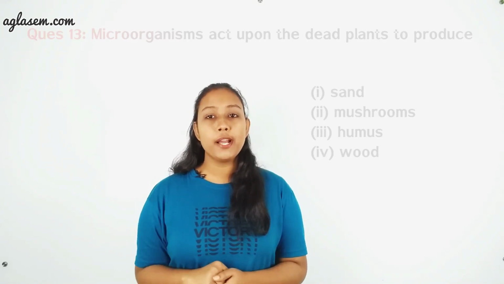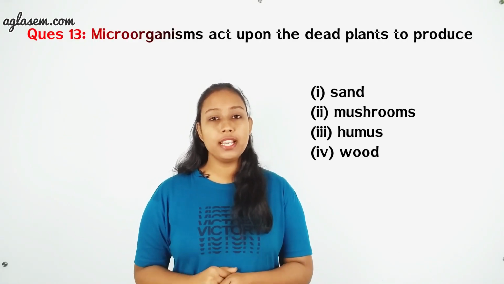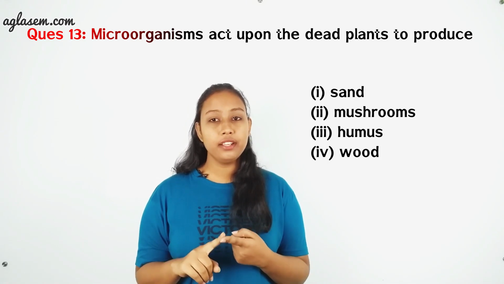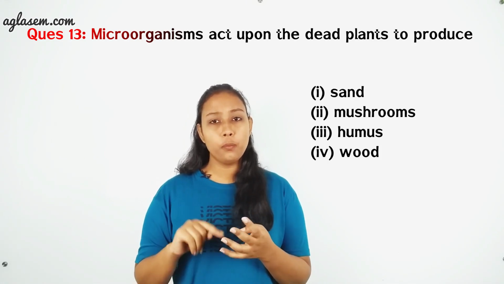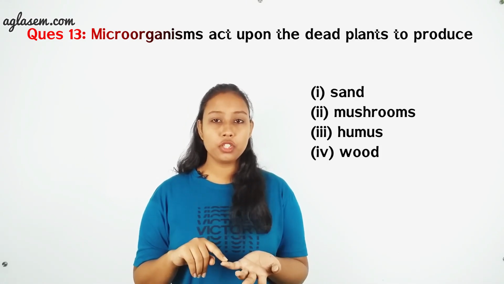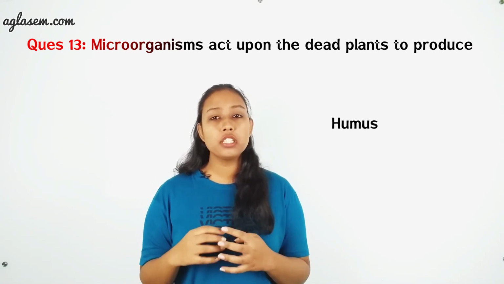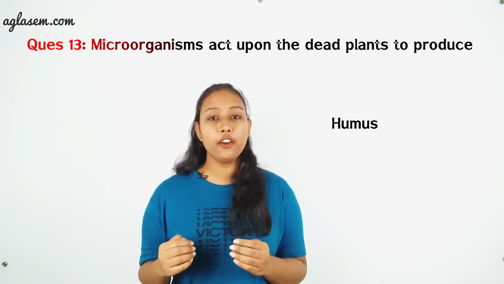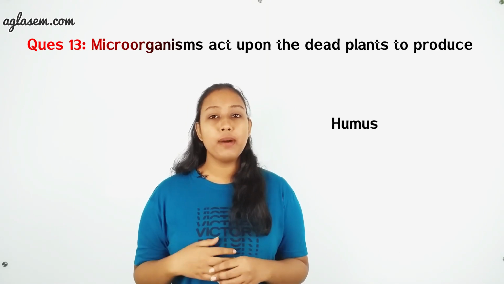So, now the last question, which says, microorganisms act upon the dead plants to produce sand, mushrooms, humus, wood. Answer for this question will be humus, as humus is produced by dead and decay of plants and animals by the action of microorganisms. So friends, this was all for this chapter.